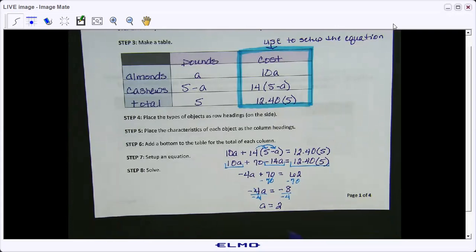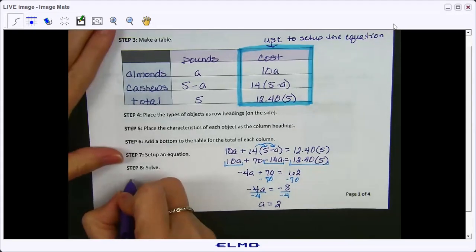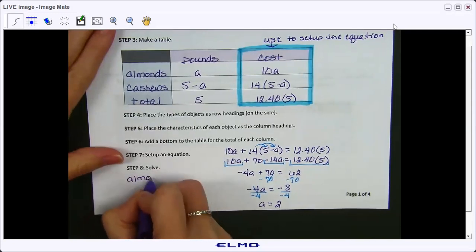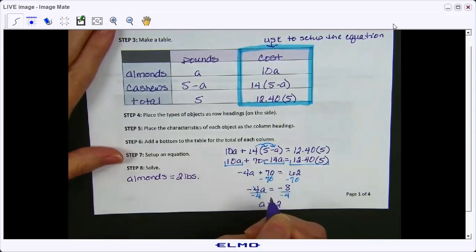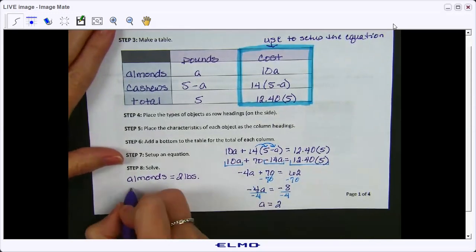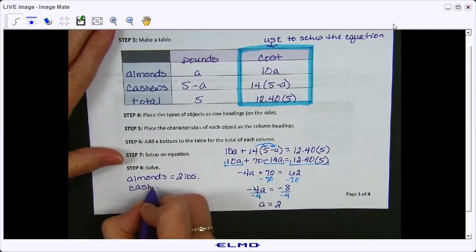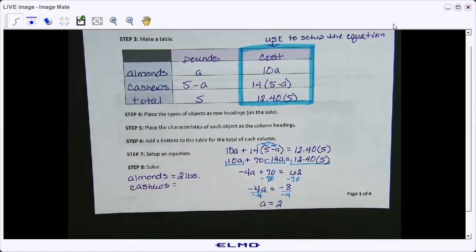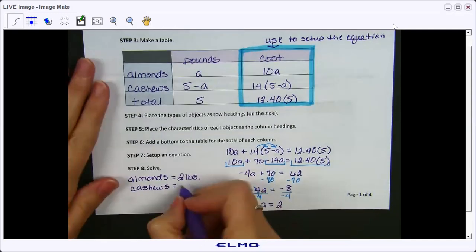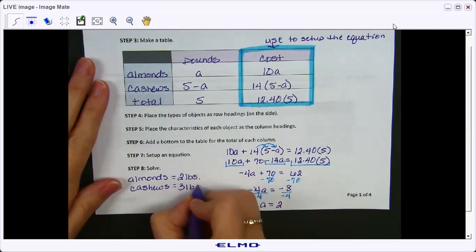Okay, so A represents almonds. So what did we figure out? What is 2? 2 what? Yeah, so we have almonds equals 2 pounds. So how many pounds of cashews do we have? 3, because we bought a total of 5 pounds of nuts, and we bought 2 pounds of almonds. That means that we bought 3 pounds of cashews.